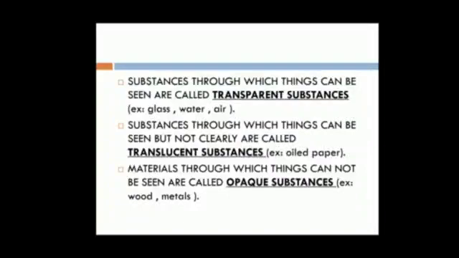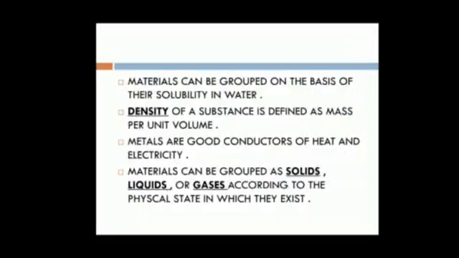So on the basis of transparency, we can classify objects into three: transparent, translucent, and opaque. Transparent means we can see clearly through it. Translucent means things can be seen through the substance but not clearly, only partially. And opaque means we cannot see through them.